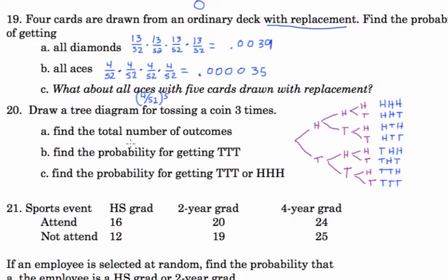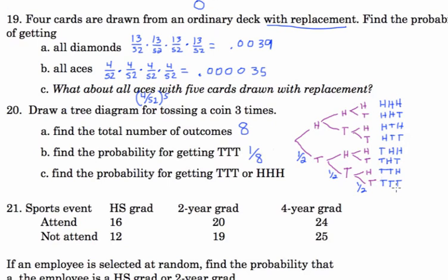So find the total number of outcomes. There's 8 total outcomes there. Find the probability of getting tail, tail, tail. Well, what's the probability of getting that first tail? A half. How about this flip? That's also a half. And this flip is also a half. So this is a half times a half times a half, an eighth. You can also get that by saying each of these are equally likely.